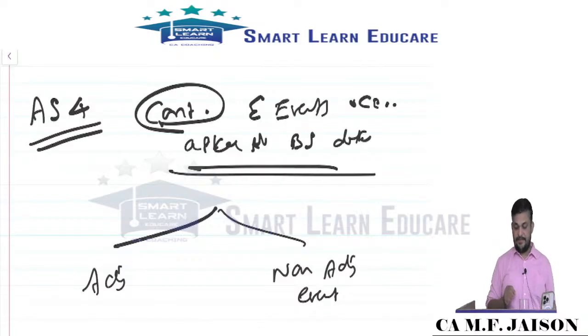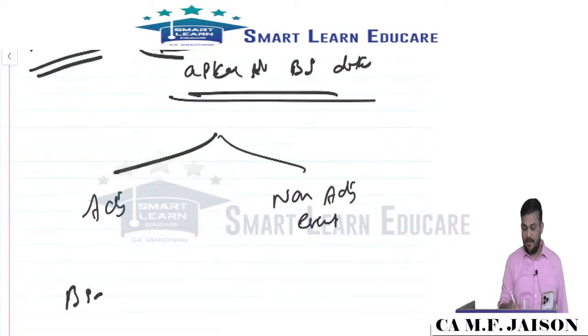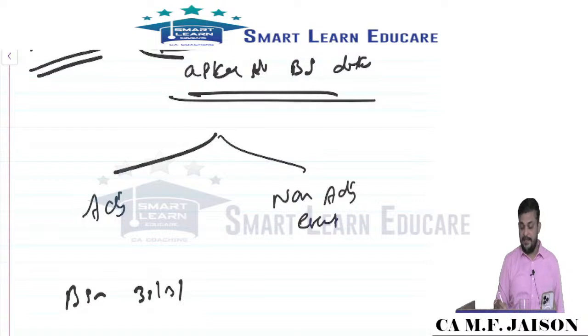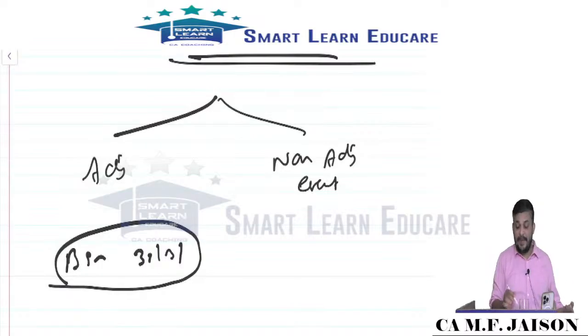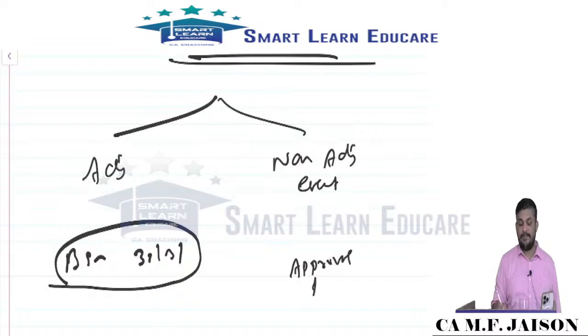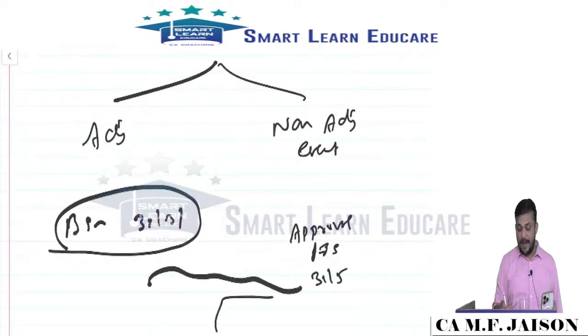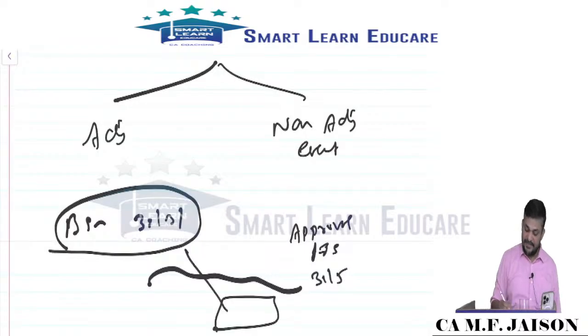A balance sheet will have a date, normally titled 31st March. As I have told you, the financial statement is not finalized or prepared on 31st March. It is just titled 31st March, but it is finalized on some other date and signed, which we call the approval date. Approval of financial statements for companies by the board is generally around 31st May. Between these two dates, certain things happen in business which affect the balance sheet.